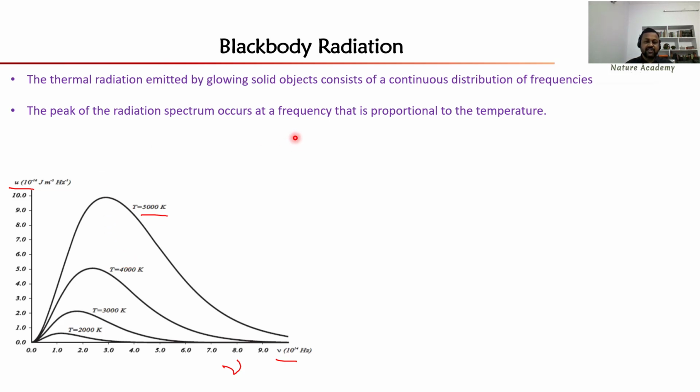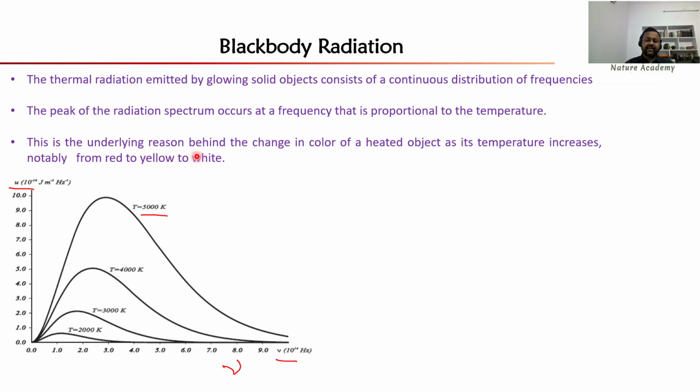The peak of the radiation spectrum occurs at a different frequency, and that is proportional to the temperature. Look here. When the temperature is 2000 Kelvin, the frequency is approximately 1 into 10 power 14 hertz, and when the temperature is raised to 3000 Kelvin, the frequency changes to 1.8 into 10 power 14 hertz, like that. So when you draw the energy density as a function of frequency, with increase of temperature, the peak frequency is shifted towards the right side.